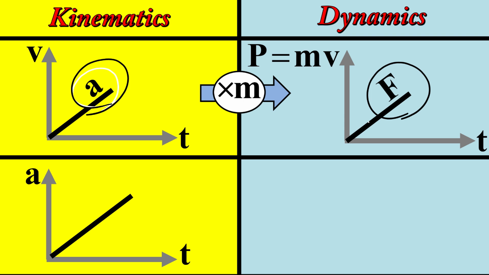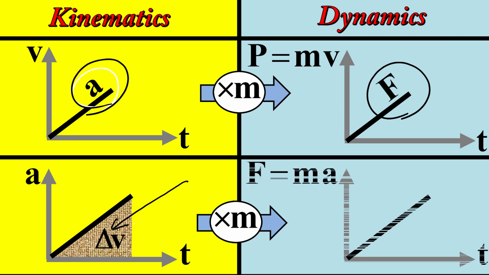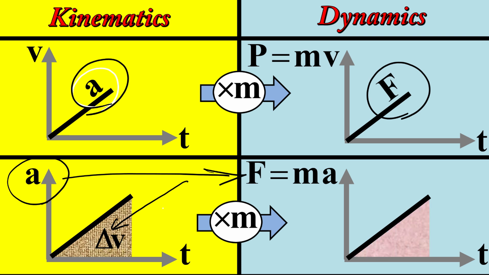Now let's consider the acceleration-time graph. The area under the graph is the change in velocity. We know that from kinematics. Now we multiply the vertical axis by mass. So acceleration is converted to its big brother, the force. The area under the graph also is multiplied by mass. The area was delta V, now it's multiplied by mass, so it's m delta V, or delta P. Delta P, you know, is also J, the impulse.